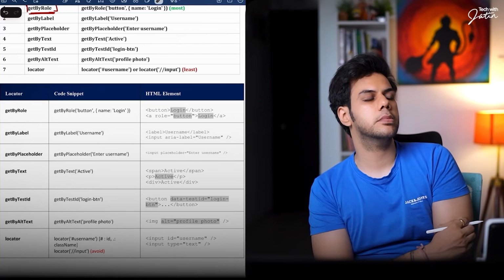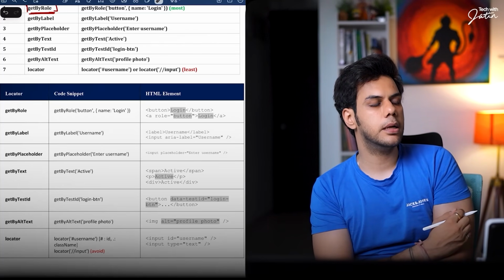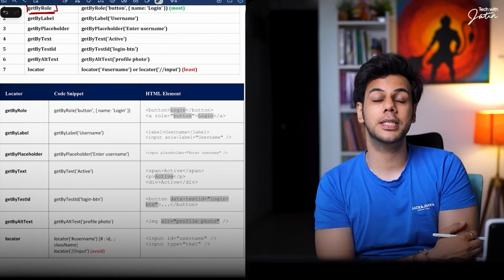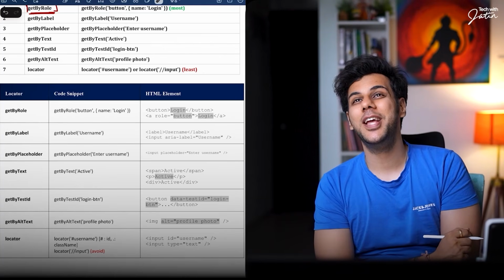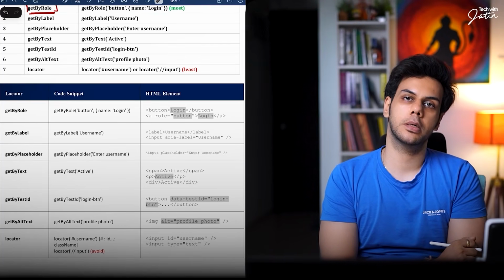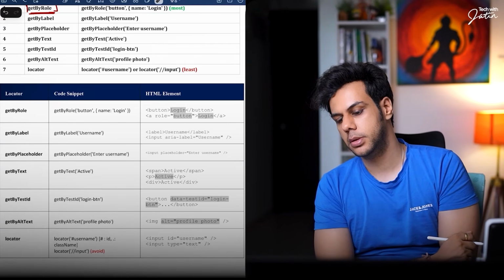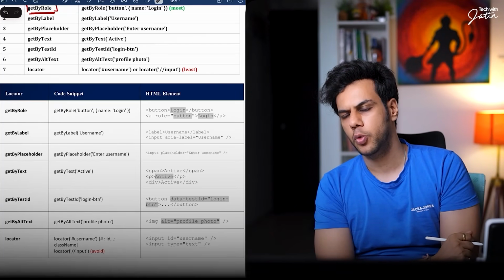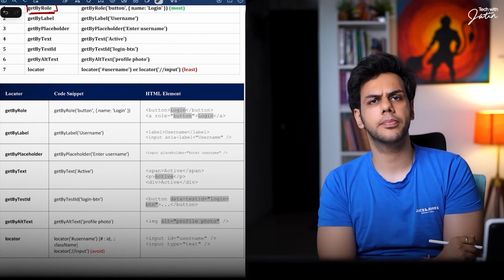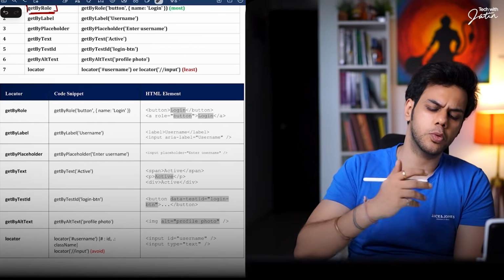And understand something, guys. Your Playwright basically gives highest importance to role-based locators. Now the next question that comes is, who is going to decide all these roles?